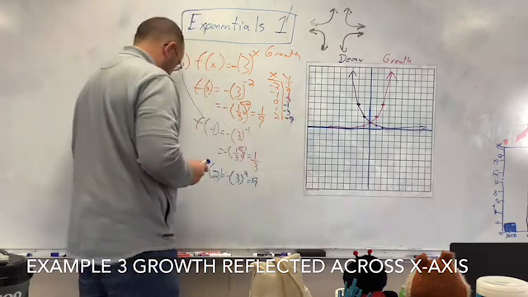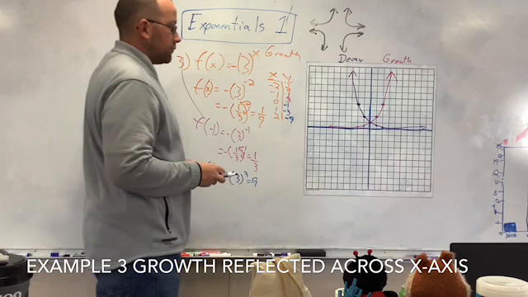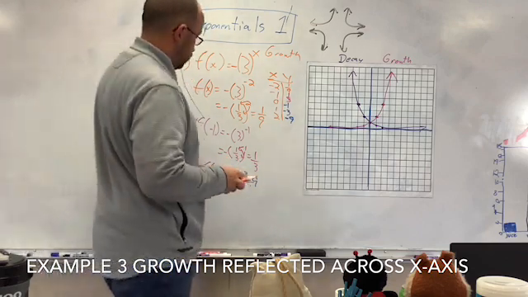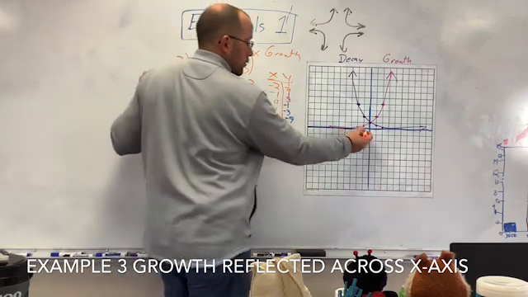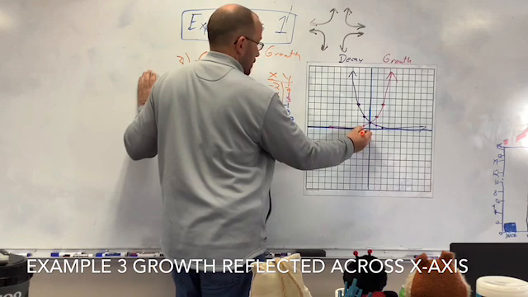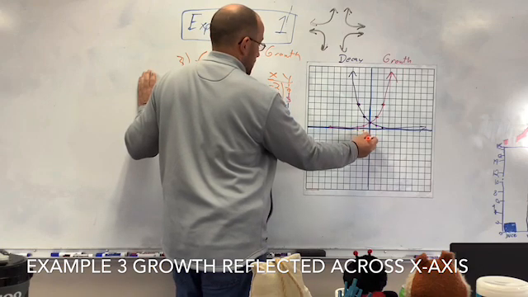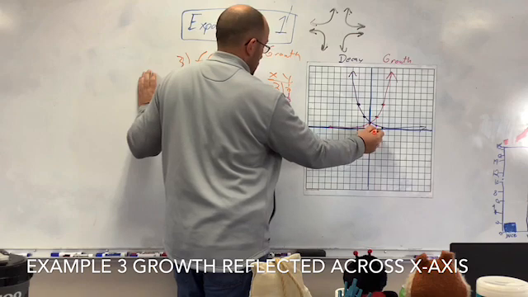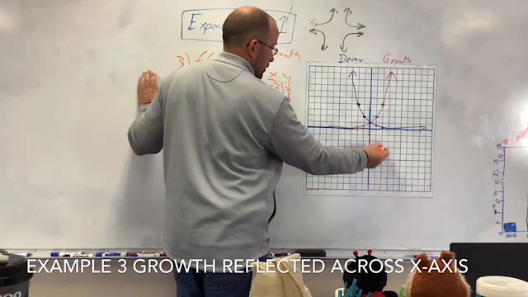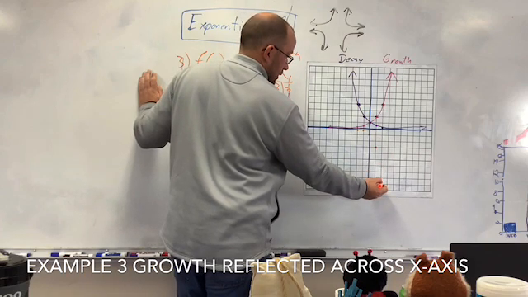All right, and now let's graph this. Orange. So negative 2, 1/9, negative 1, 1/3, 0, negative 1, 1, 3, and then 2, 9.